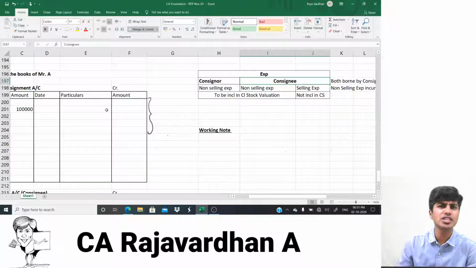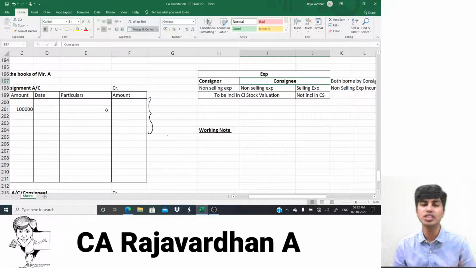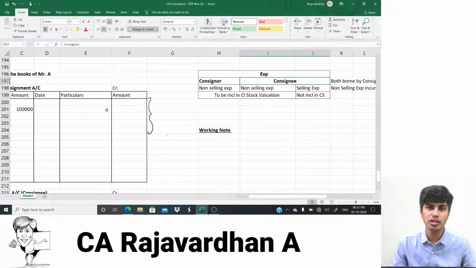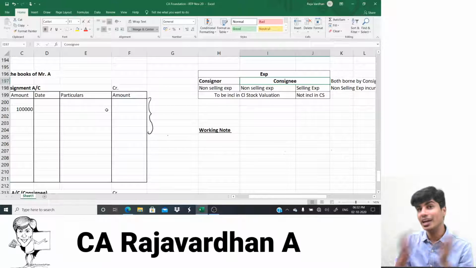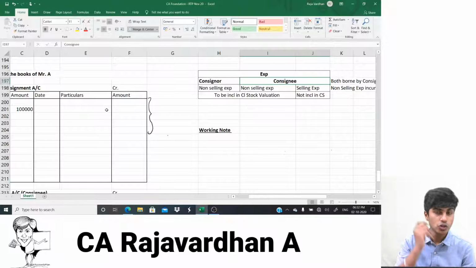Now, the goods have reached the city of the consignee. Once the goods reach the city of the consignee, it is not like the goods have reached Bengal. So Mr. B will go to the transportation dock or transportation station or that courier place and he'll say to the goods, okay, come to my shop. Will the goods go? No. Mr. B has to unload the goods, and they need to pay the freight if there is any, or maybe some taxes if there are any, and later load them to another truck and then take them to his place and then again unload them and then keep it in the godown. So Mr. B also needs to incur certain expenses.